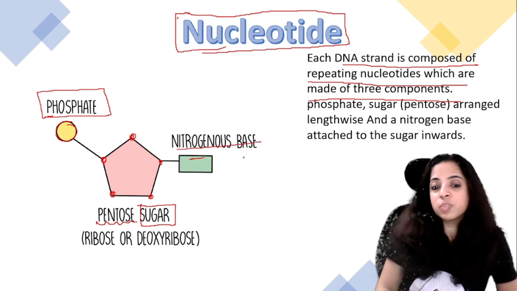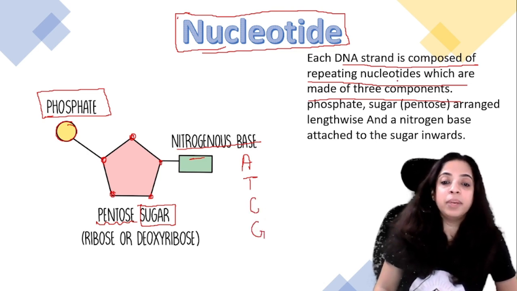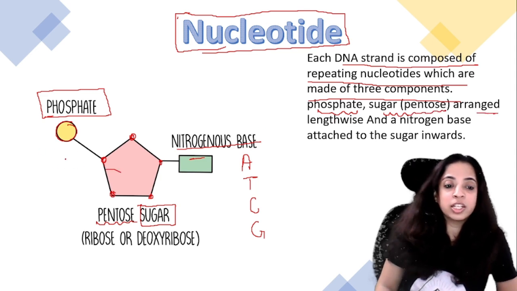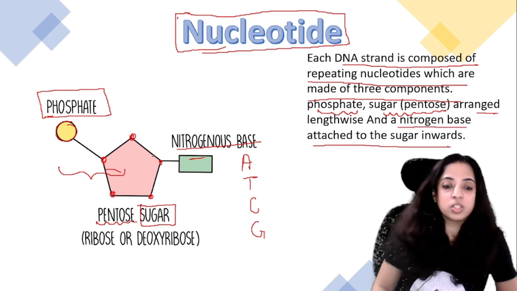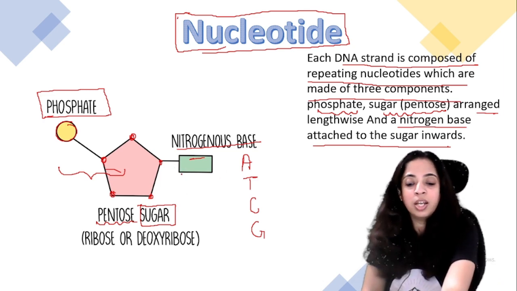Now the nitrogenous base can be anything: A, T, C, G, anything, right? So each DNA strand is composed of repeating nucleotides which are made up of 3 components: phosphate and pentose sugar, arranged lengthwise. And a nitrogen base is attached to the sugar inwards.